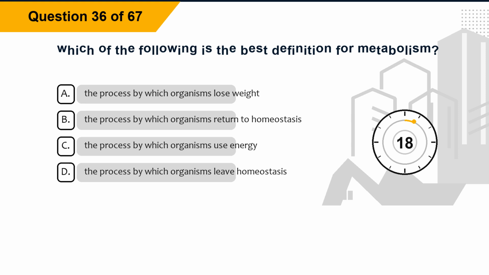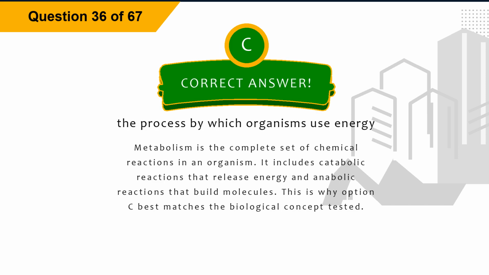Question 36. Which of the following is the best definition for metabolism? Option A, the process by which organisms lose weight. Option B, the process by which organisms return to homeostasis. Option C, the process by which organisms use energy. Option D, the process by which organisms leave homeostasis. The correct answer is option C, the process by which organisms use energy. Explanation: metabolism is the complete set of chemical reactions in an organism. It includes catabolic reactions that release energy and anabolic reactions that build molecules. This is why option C best matches the biological concept tested.